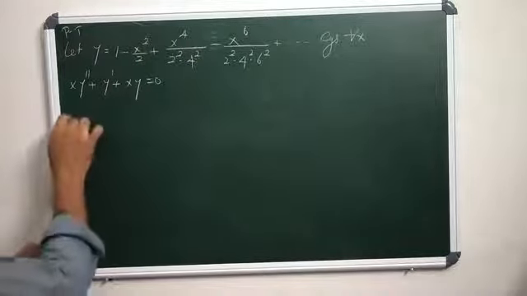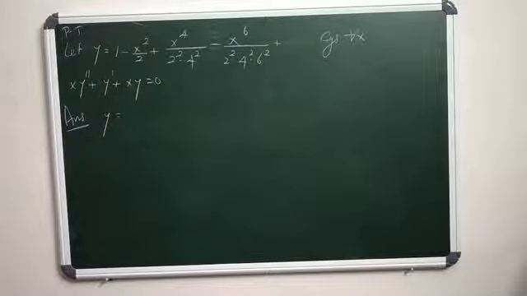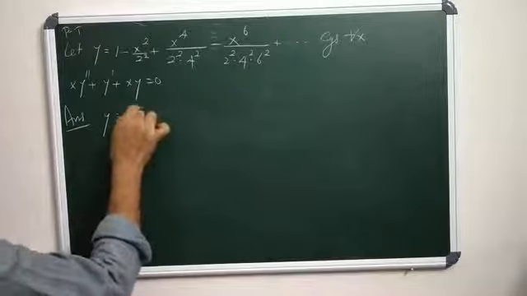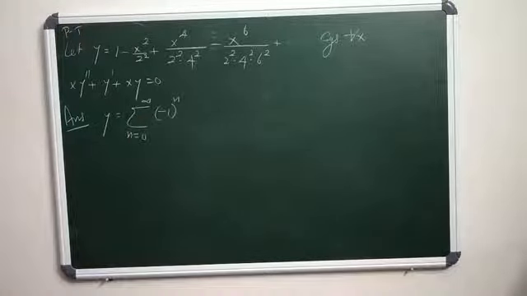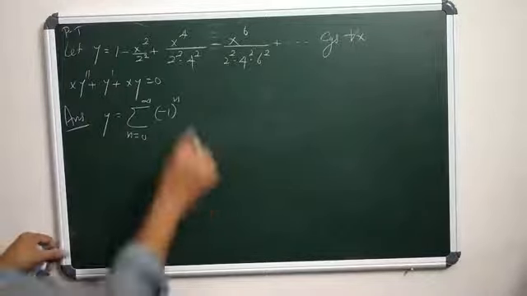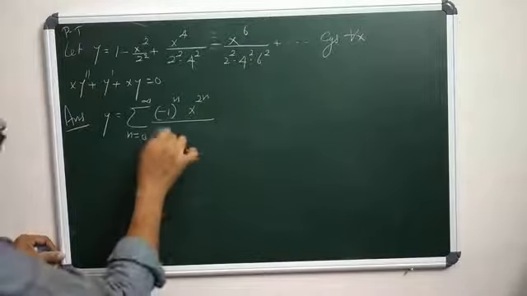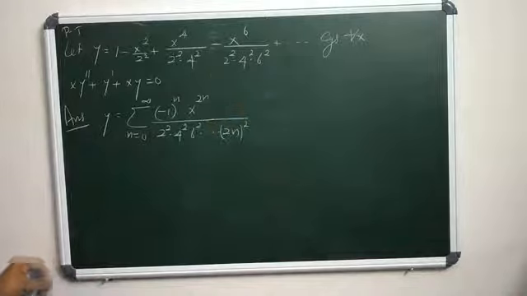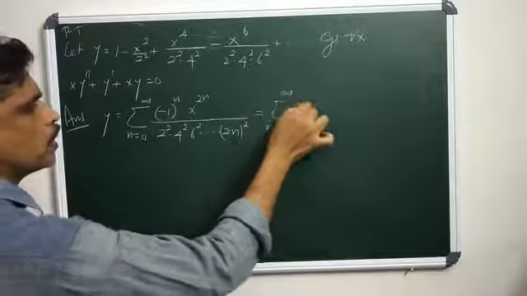What is y here? y equals 1 minus x square by 2 square plus x power 4 by 2 square 4 square minus x power 6 by 2 square 4 square 6 square plus etc. So first we find its nth term. y is sigma n ranges from 0 to infinity, and it is alternating, so it is minus 1 power n, then x power 2n divided by 2 square into 4 square into 6 square into etc. into 2n whole square.